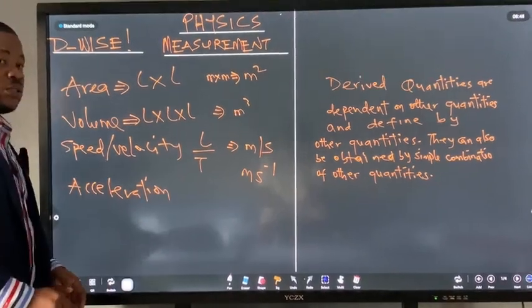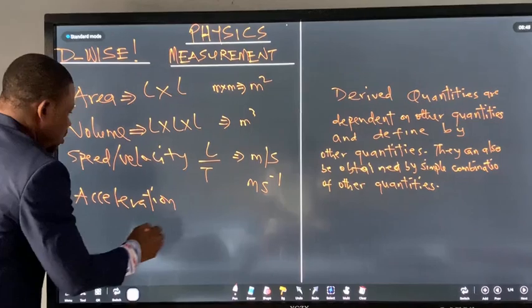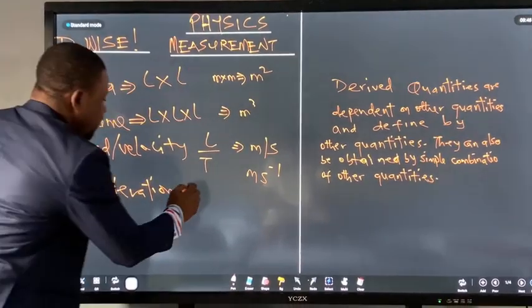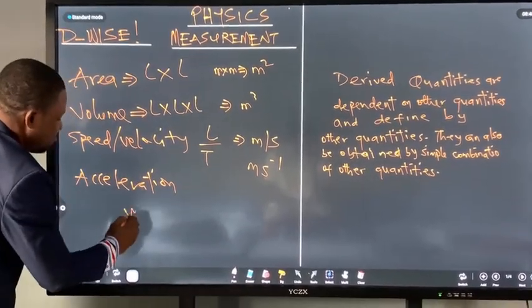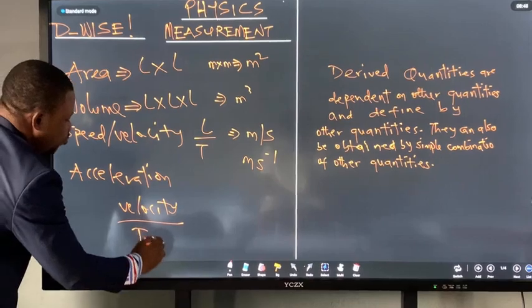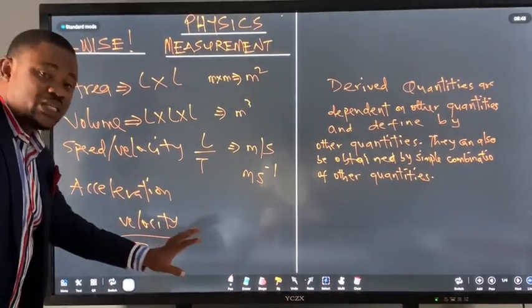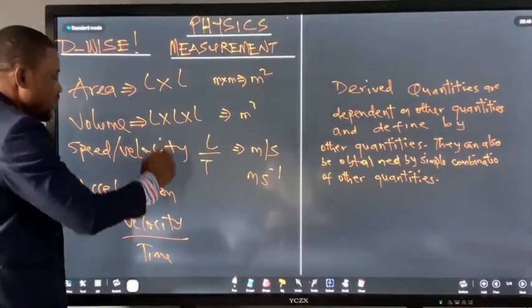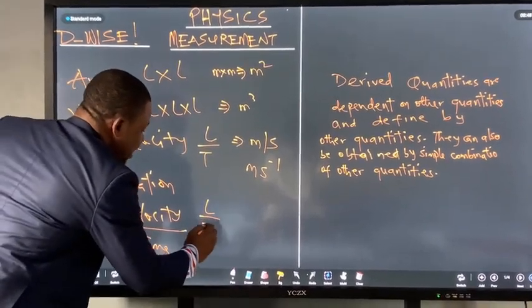What is acceleration? Acceleration is the rate of change of velocity with time. Now, what is velocity? Velocity is length over time.